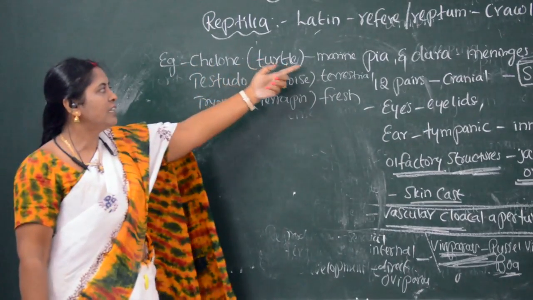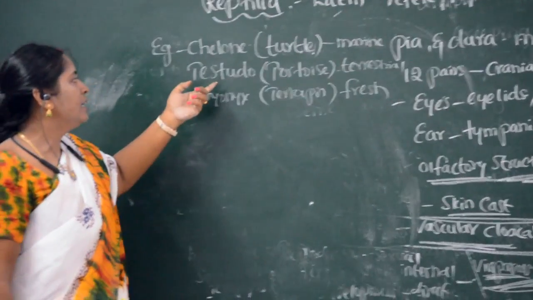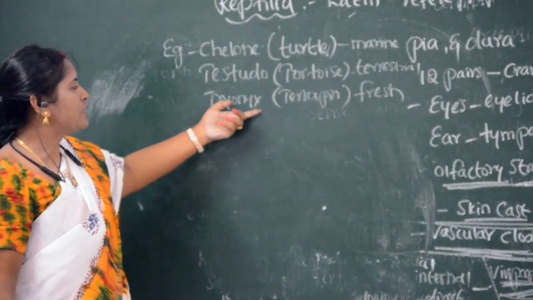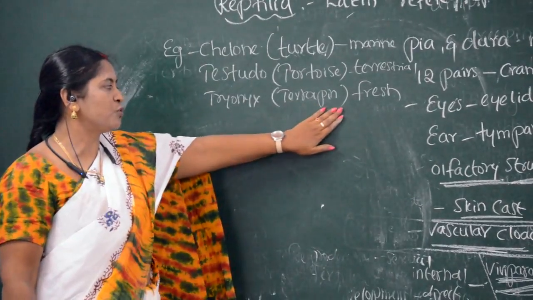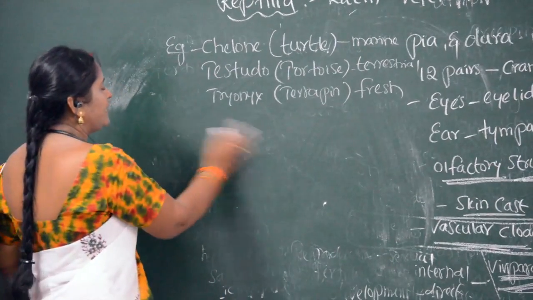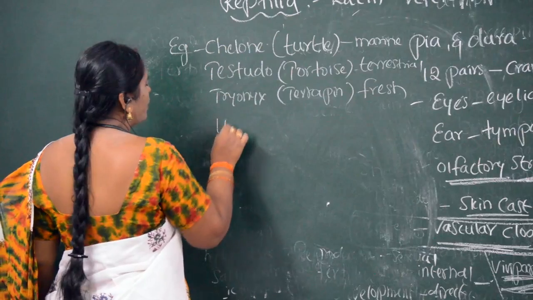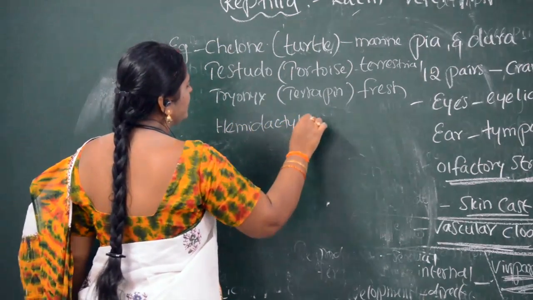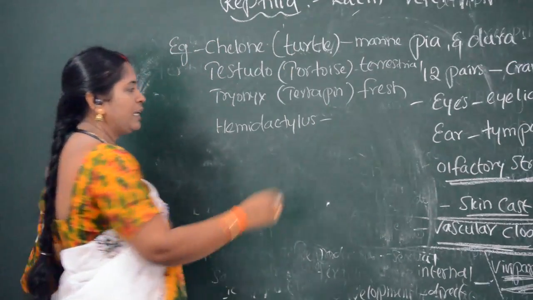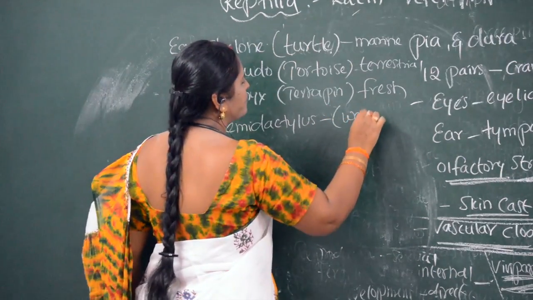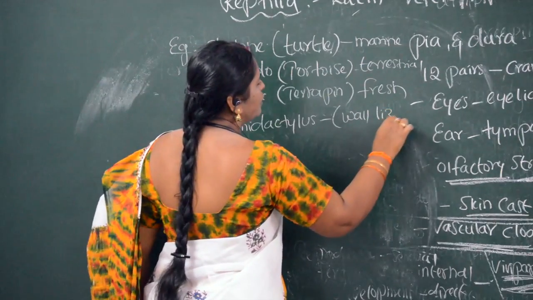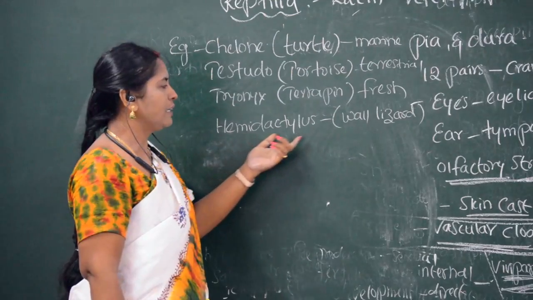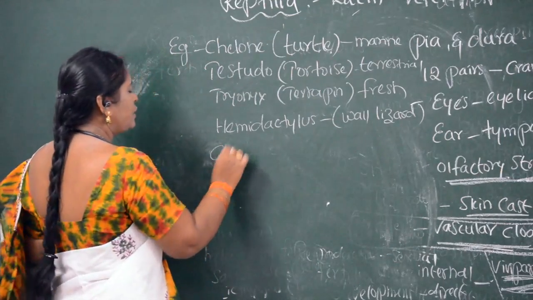We'll call it turtle, the organism which is living in marine. Testudo, tortoise, living on the land. Tryonyx, terrapin, which is living in fresh water. And another one is Hemidactylus. Hemidactylus is nothing but a wall lizard. Common name is wall lizard. Hemidactylus, wall lizard. Then chameleon.